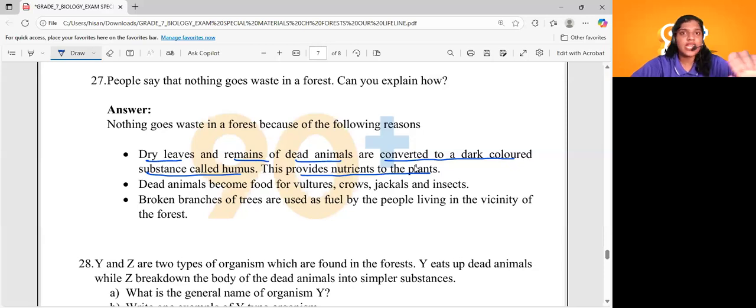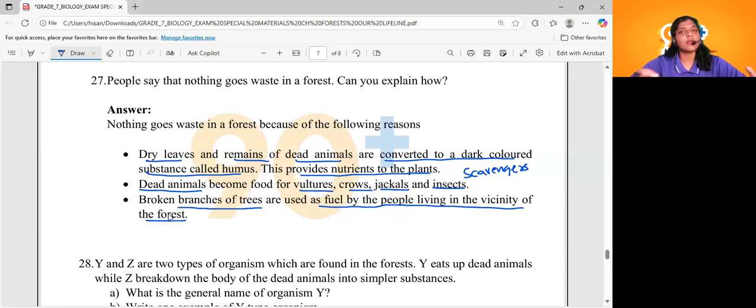We know about decomposition, right? What about the other one? Dead animals become food for vultures, crows, jackals, and insects, also called scavengers, right? And when it comes to other purposes, broken branches of trees are used as fuel by people living in the vicinity of forests, for example tribals. They will use the broken branches of trees for fuel. That is why people say that nothing goes waste in the forest, because decomposition takes place and scavenging takes place.